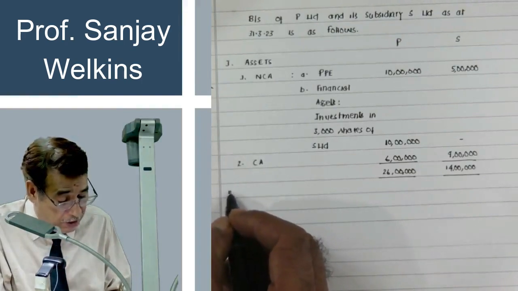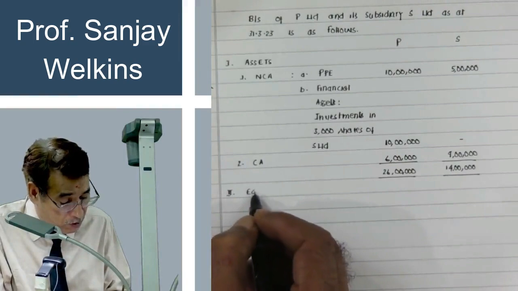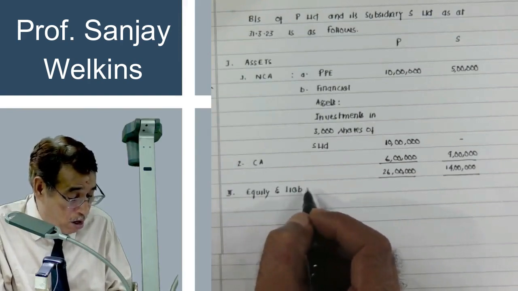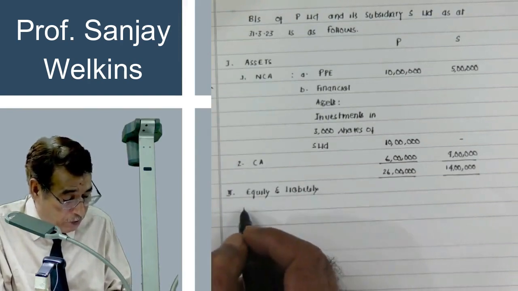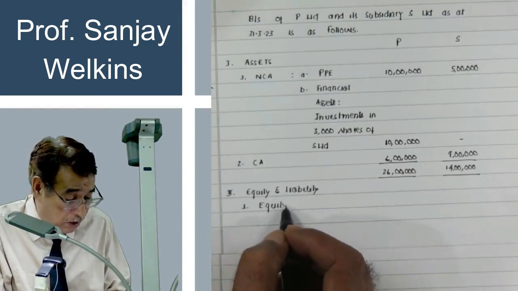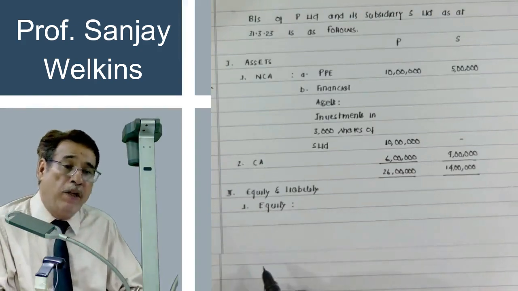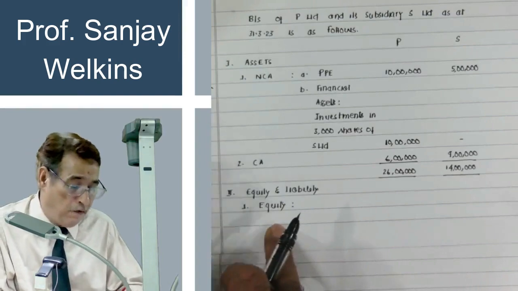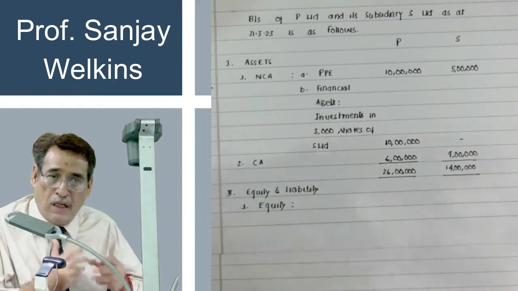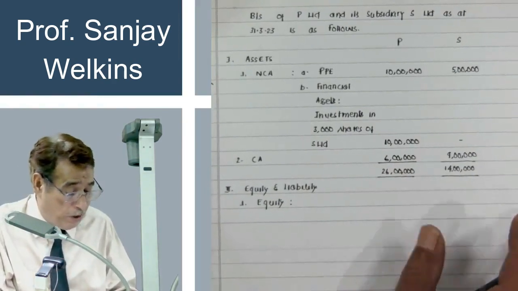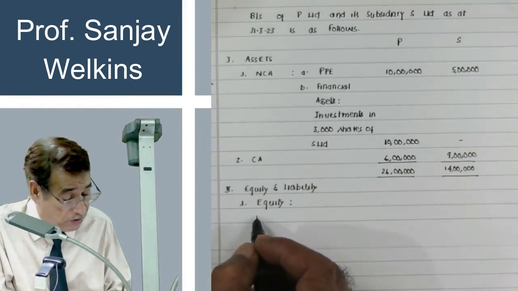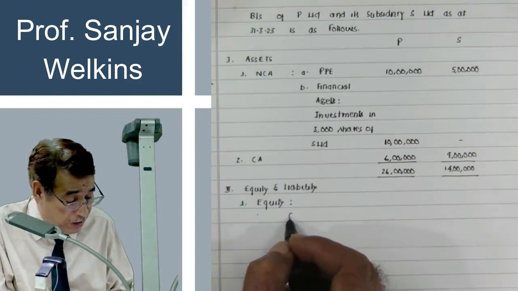Now, I write here towards the equity and liability side. Under equity and liability, as you know, first of all, we write equity. What does equity mean? Equity means share capital plus reserve and surplus, and reserve and surplus under Division 2 are known as other equity. Correct? And I'm not going to repeat all these things time and again. As a professional student of this level, you are supposed to have knowledge regarding this.